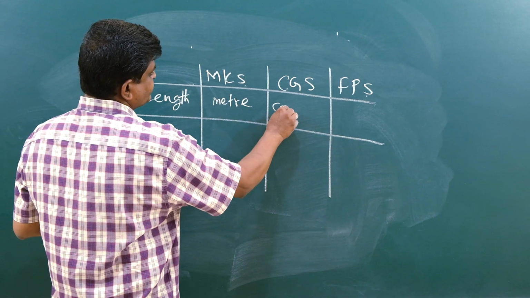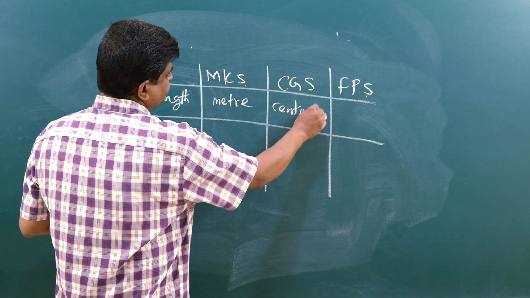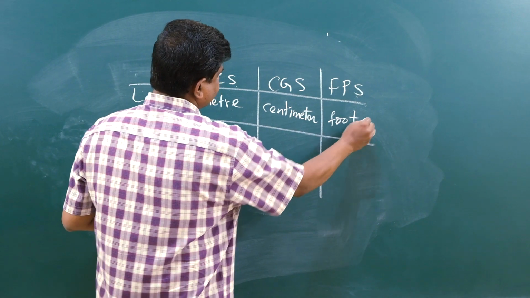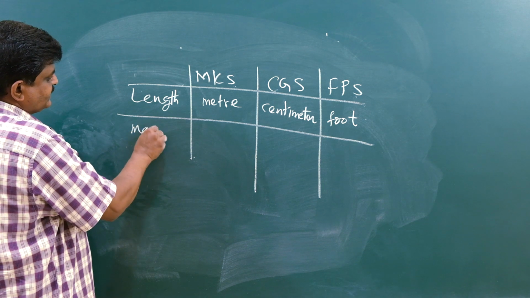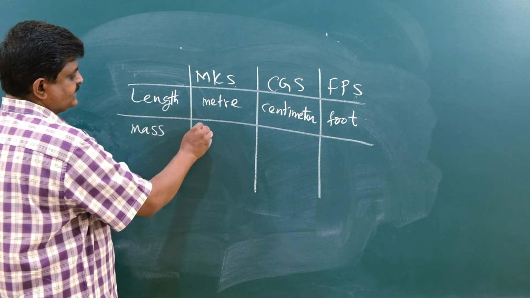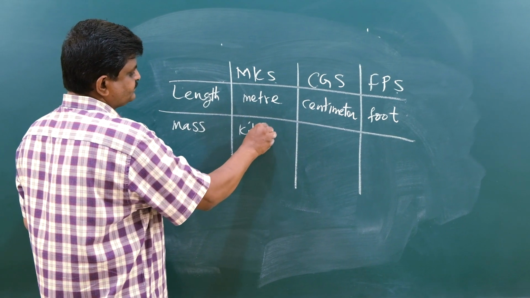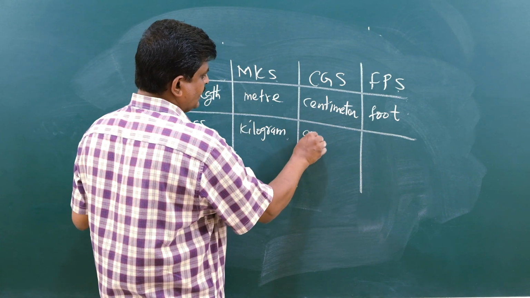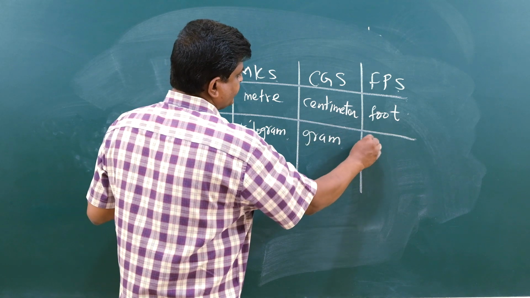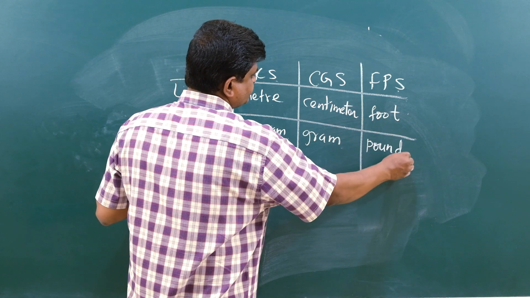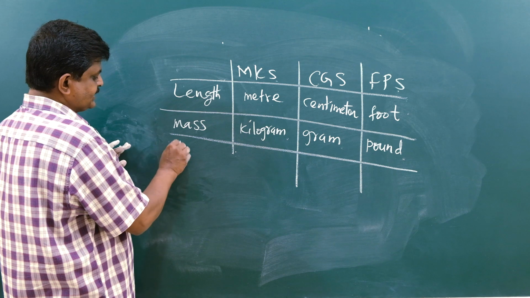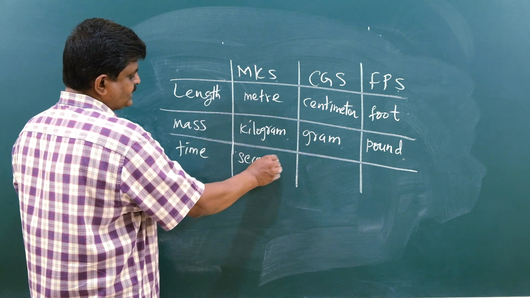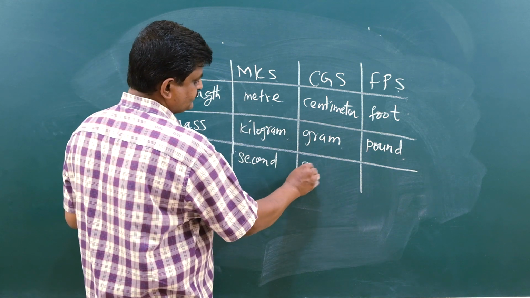The CGS is centimeter. Agree? And in FPS it is a foot. Then the mass has what unit in MKS? Kilogram. In CGS, gram. And in FPS, pound. Last one is time. In all the systems of units, the time remains the second.